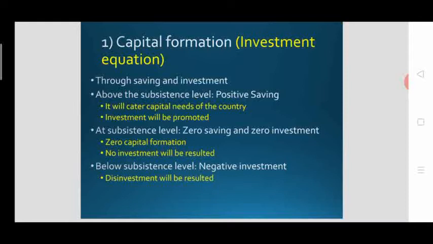So when income is below the subsistence level, that could lead to negative saving and negative investment. So disinvestment in fact will happen. No investment will happen. Moreover, negative investment will happen when the per capita income of the country is too low to sustain a population. So when their income is below the subsistence level, there will be negative saving, dis-saving, and negative investment as well. So the country needs to take their income above the subsistence level to attain higher economic growth.